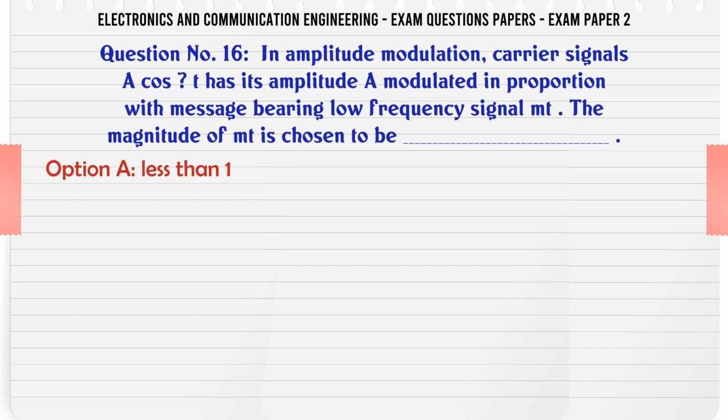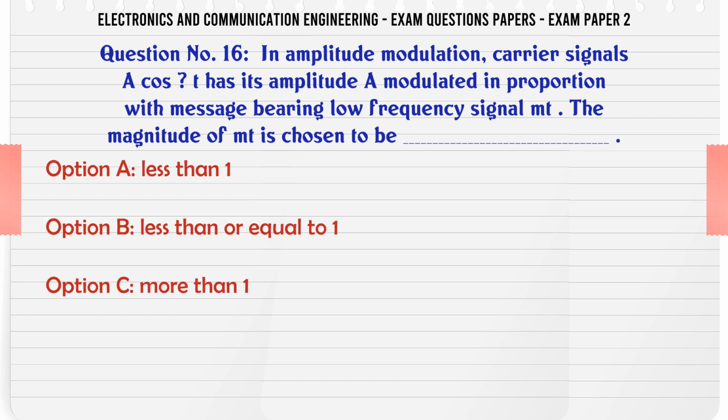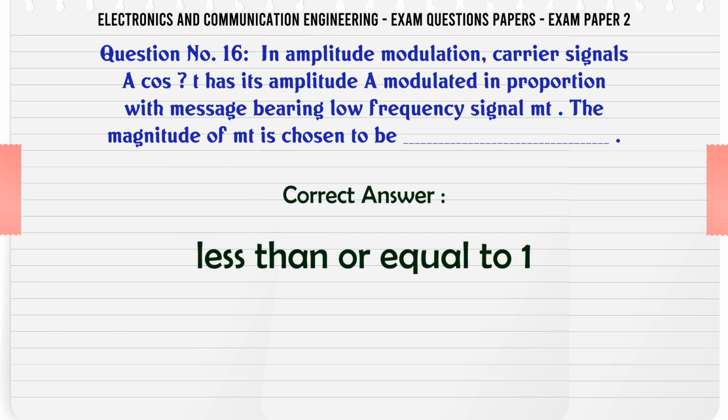In amplitude modulation, the carrier signal A cos ωt has its amplitude modulated in proportion with the message bearing low frequency signal m(t). The magnitude of m(t) is chosen to be A. Less than 1. B. Less than or equal to 1. C. More than 1. D. None of these. The correct answer is less than or equal to 1.